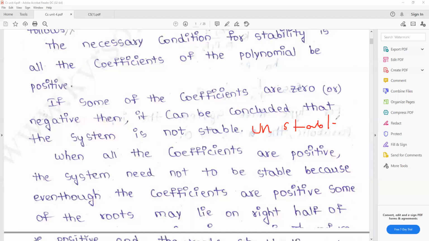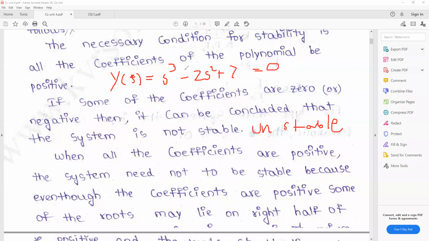Unstable system. So in the given transfer function, y of s is s power 3 minus 2s square plus 7 is equal to 0.